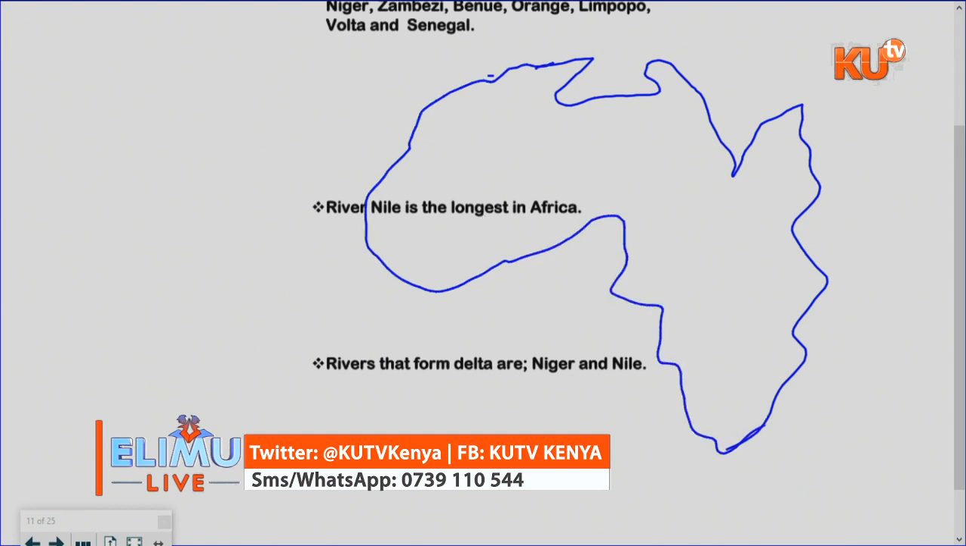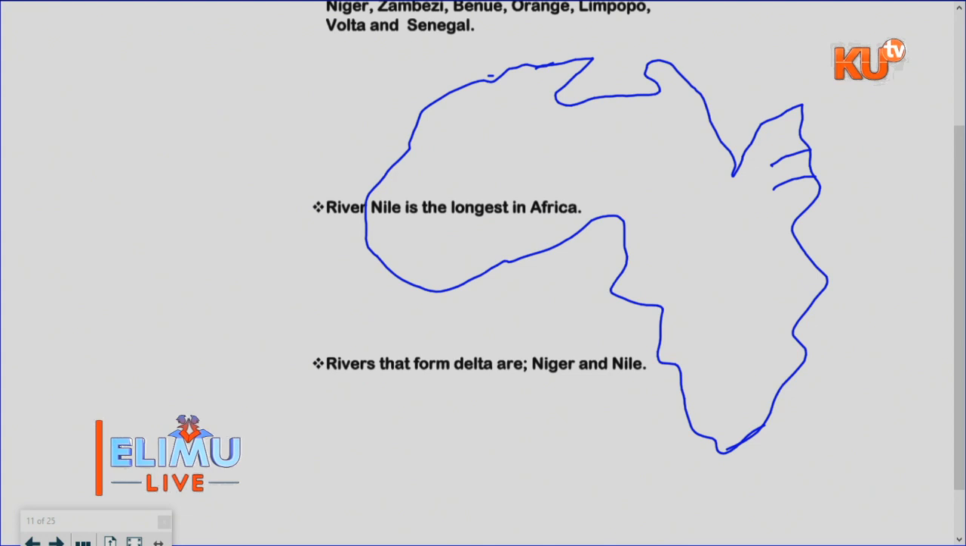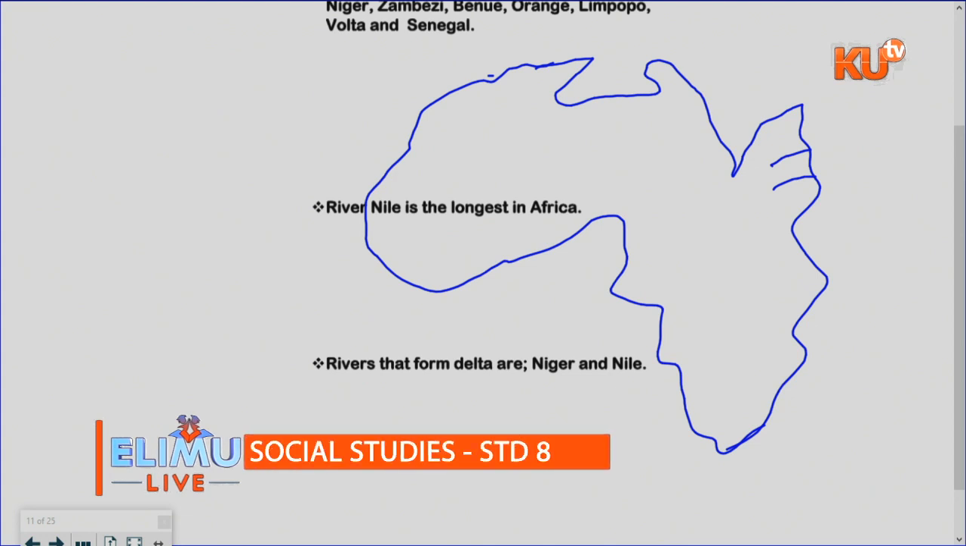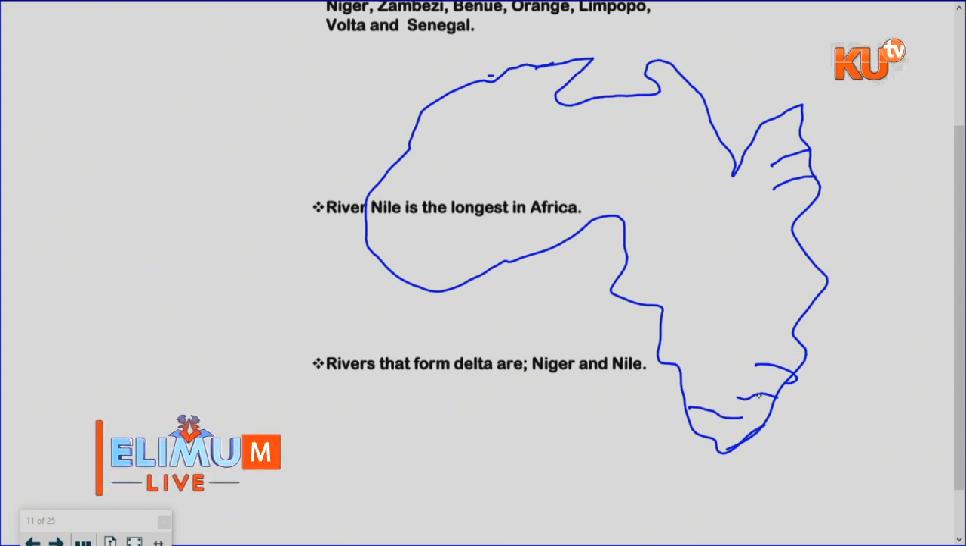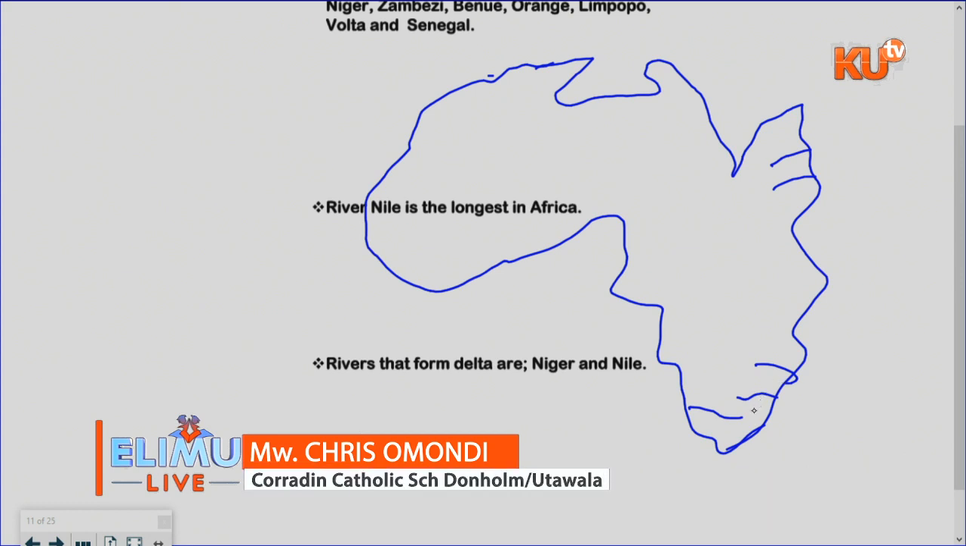So here, I said Shebele and Juba are majorly the permanent rivers in Somalia. Then we have Zambezi here, we have Limpopo, and we have Orange. So Zambezi, Limpopo, and Orange are the rivers found in the southern part, and the longest, I said, is River Orange. Most of these rivers, especially Zambezi, originate from the Drakensberg. Then we have River Congo, which originates from a place called the Katanga Plateau.